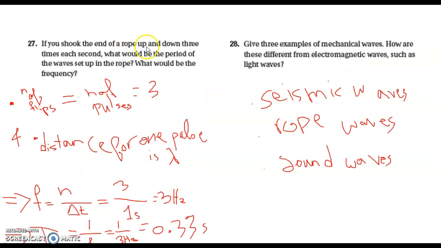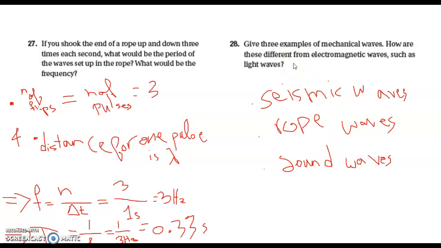If you shook the end of a rope up and down 3 times each second, what would be the period of the wave set up in the rope, and what would be the frequency? Here the number of flips, which represent the vibratory source that caused the disturbance, equals the number of pulses, equal to 3. And we know that the distance for one pulse is lambda. So f is equal to N over total time, 3 over 1 second, equal to 3 hertz, and T equals 1 over f, so 1 over 3 hertz equals 0.33 seconds.